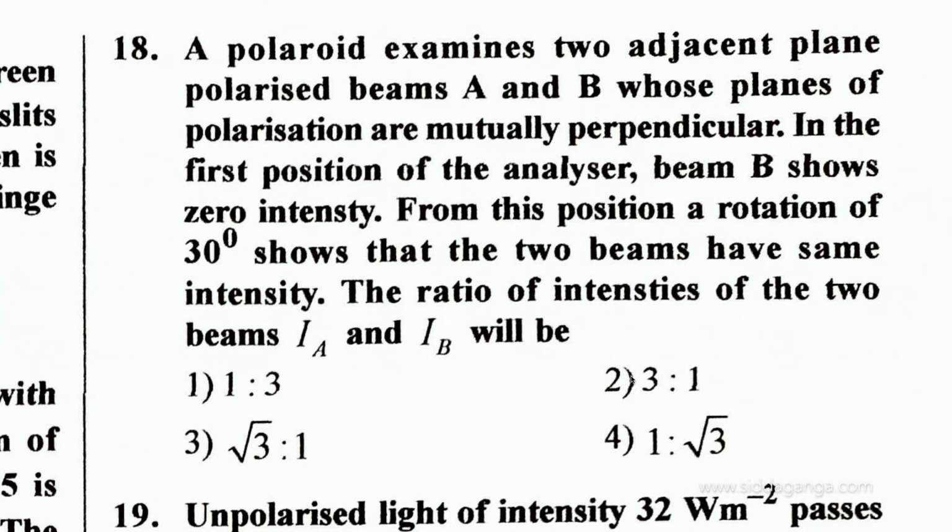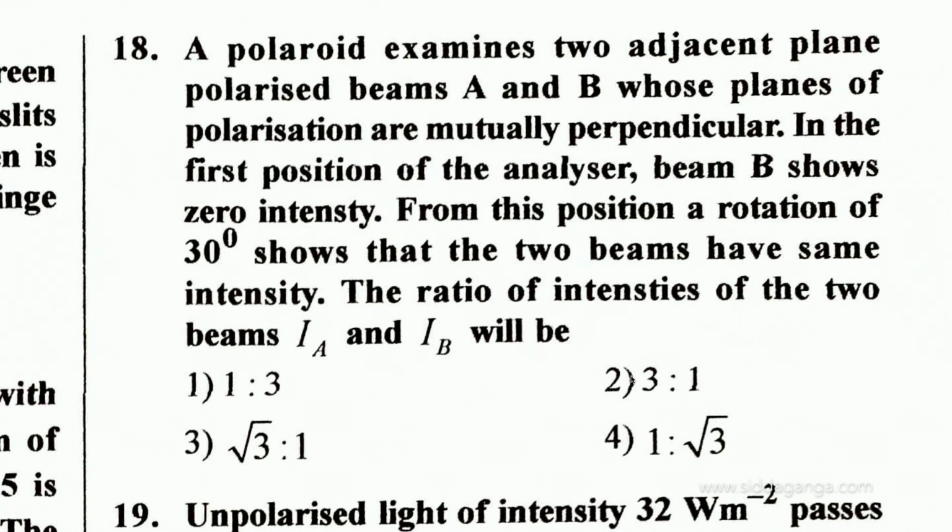In the first position of the analyzer, beam B shows 0 intensity. From this position, a rotation of 30 degrees shows that the two beams have the same intensity. Then the ratio of intensities of the two beams, IA and IB, will be equal to how much?